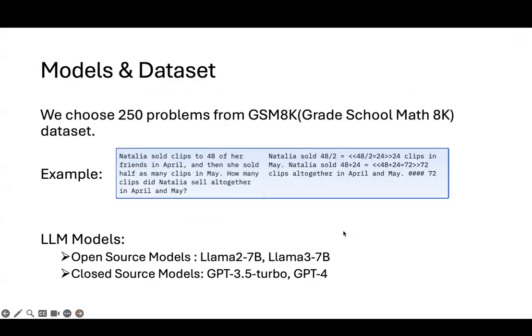Now let's talk about the model and dataset. So we chose 250 problems from the Grade School Math 8K dataset, and this is one of the samples from that dataset. On the left, we have the problem, and then on the right, we have the solution for that problem. Then let's talk about the LLM models which we used in our experiment. We use both open source and closed source models. The open source models are a Llama 2 7 billion parameter model and a Llama 3 7 billion parameter model. And closed source models are GPT 3.5 Turbo and GPT-4.